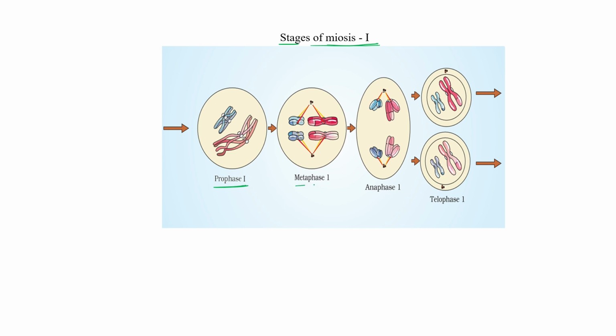And metaphase 1, it is just similar to mitosis, all the chromatids just align on the equatorial plane. And spindle fibres bind with the kinetochore. And in anaphase 1, separation of homologous chromosomes occurs. And then telophase 1, one cell to two cells. And then immediately both the cells again start nuclear division, and then metaphase 2, anaphase 2 and telophase 2. So 1 cell to 4 cells, 4 haploid cells.